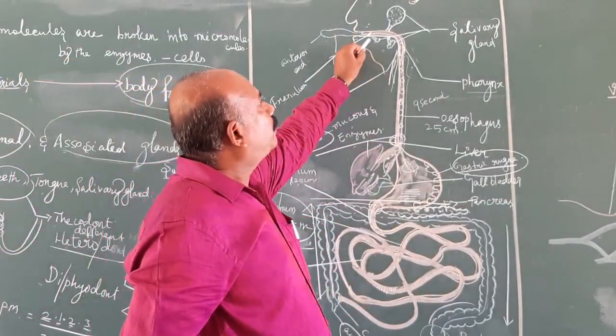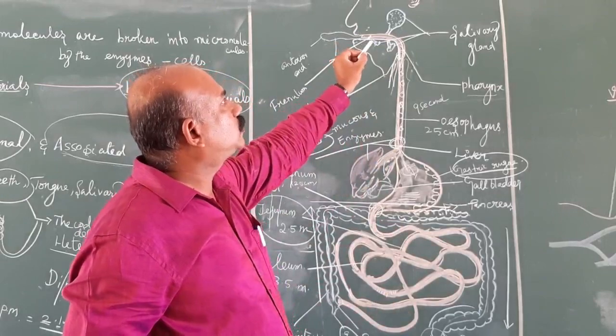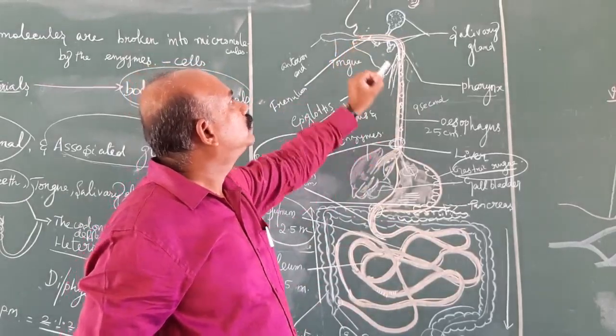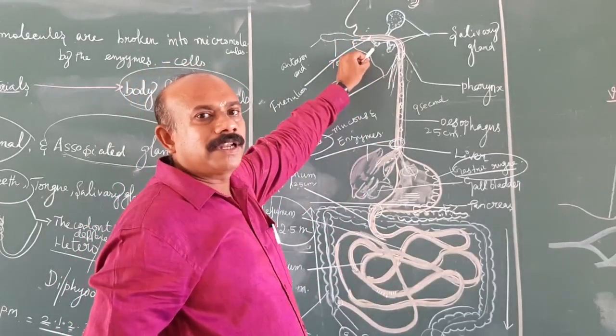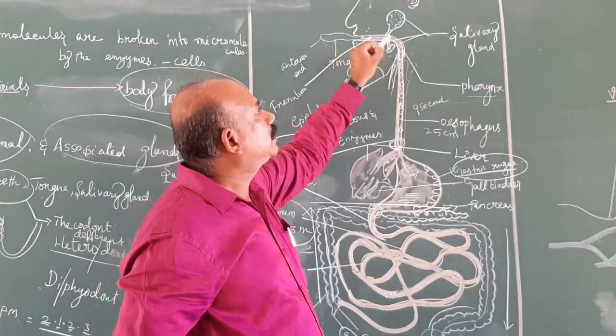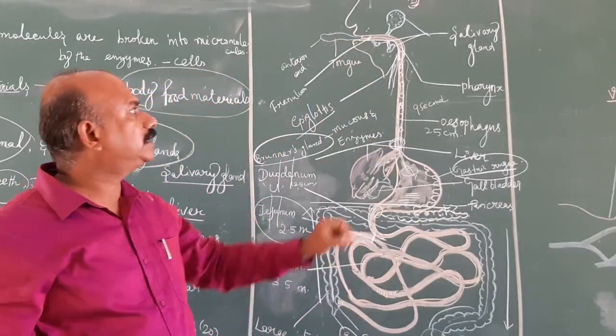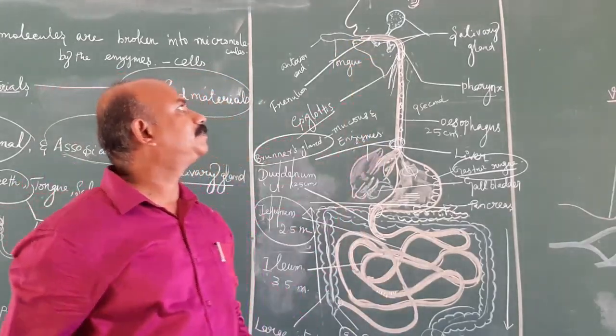Then the third one, the buccal cavity also consists of salivary glands. The largest salivary gland is known as the parotid, present near the ear. The sublingual gland is present beneath or underneath the tongue. Then the third one, present at the end of the mandible or lower jaw, is known as the submandibular gland.